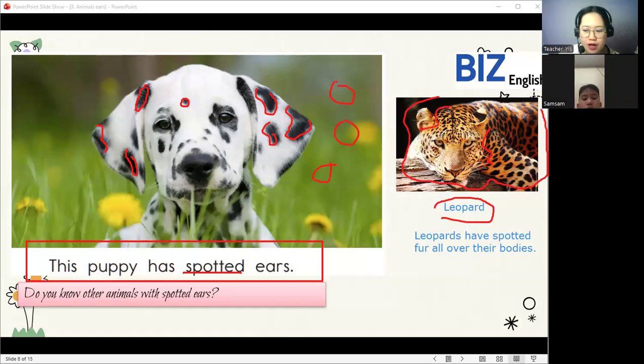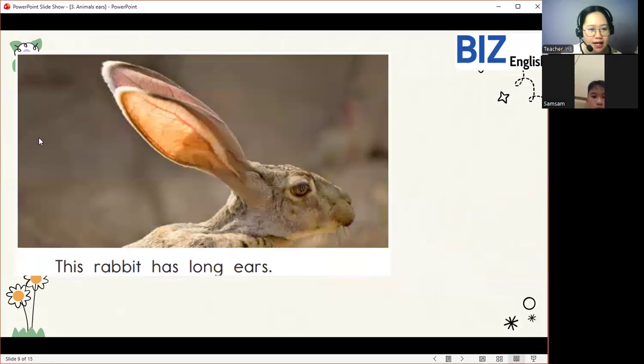How about the leopard? What is the color of its spots? Black and white also? It is gold and black. Gold and black. So these are the colors of the spots of the leopard. Very good. Now let's have this animal.